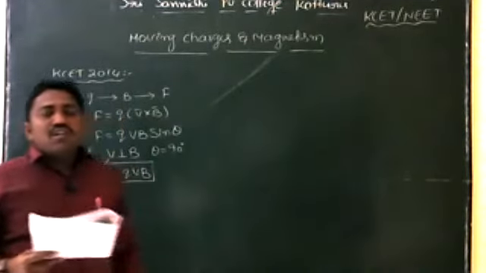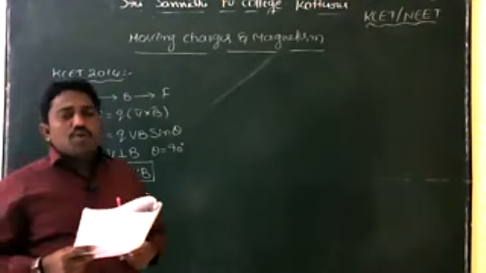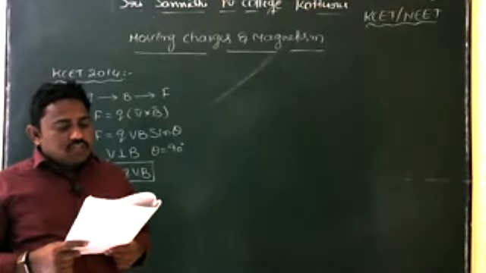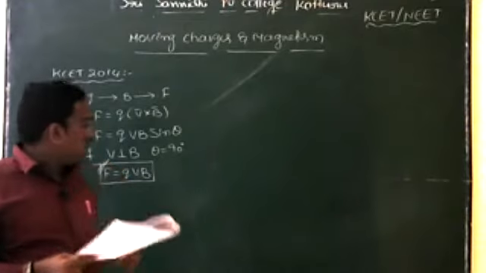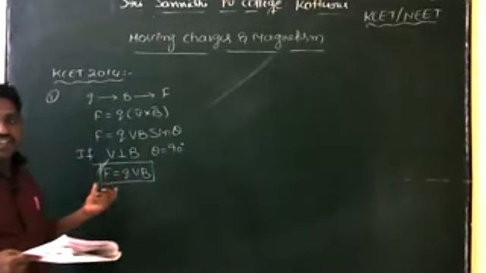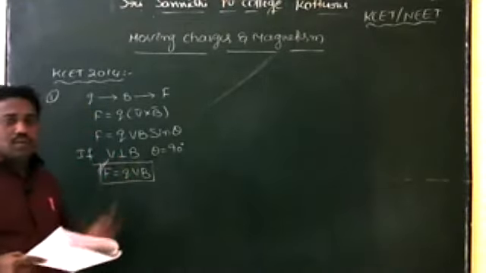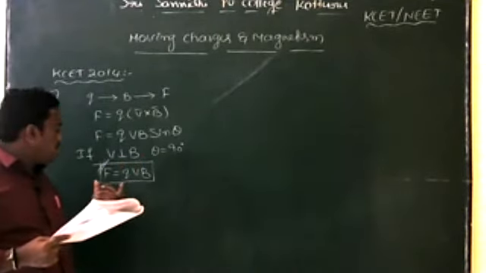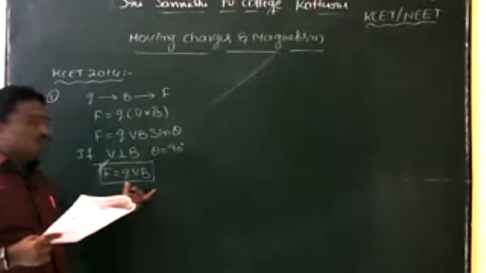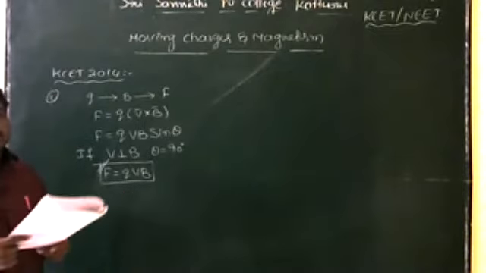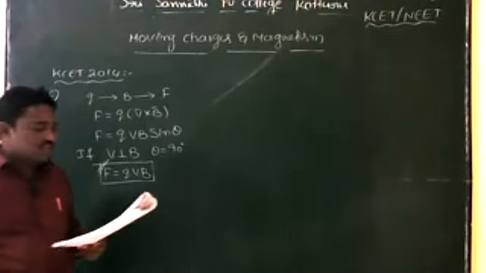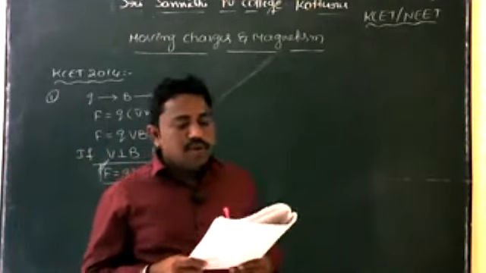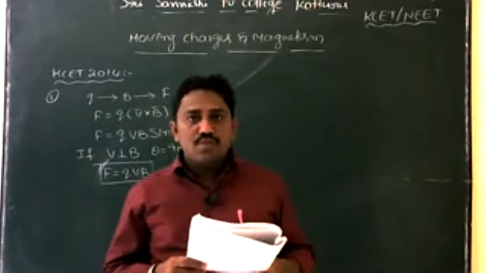So which of the following is the correct statement? Option A: the particle is moving and the magnetic field is perpendicular to velocity. So this is the condition. Velocity is perpendicular to magnetic field. In this case, the maximum magnetic force is equal to QVB. So the first option is right.